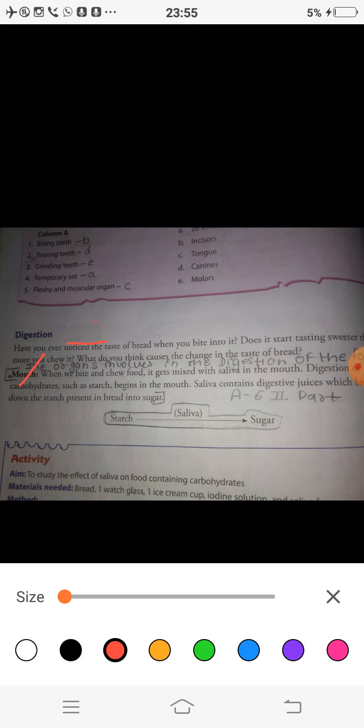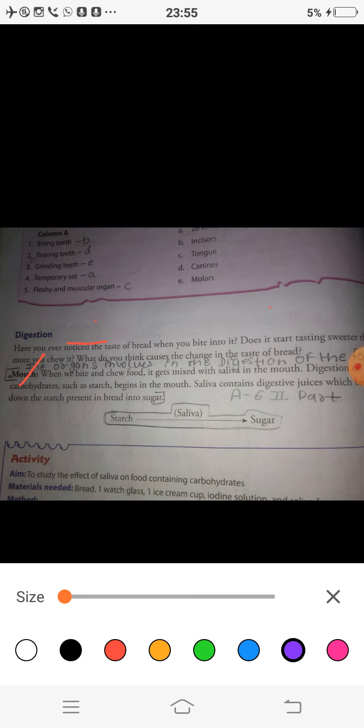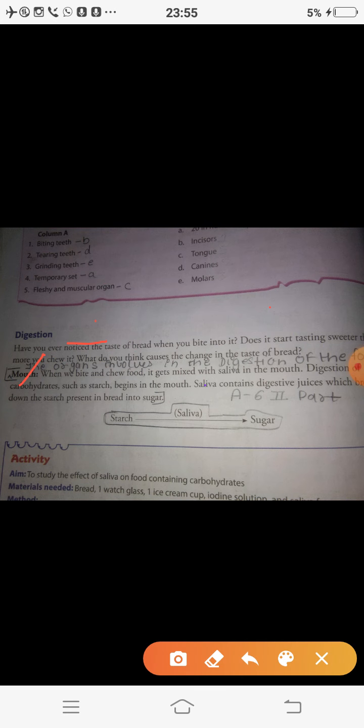The first organ which is involved in digestion is the mouth. When we bite and chew food, it mixes with saliva in the mouth. This saliva, as I have already told in the previous video, what is saliva? Saliva is a kind of digestive juice which helps to digest the food easily. So saliva gets mixed in the food in the mouth.